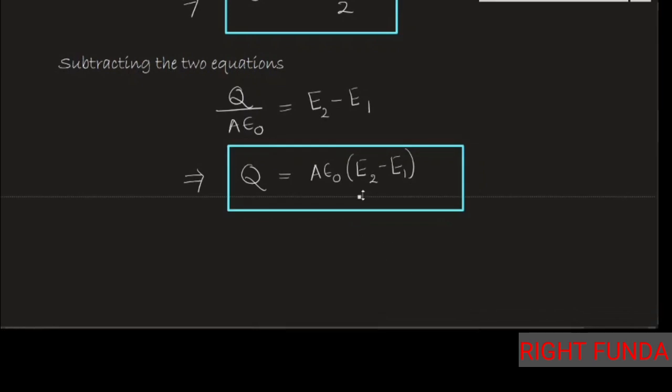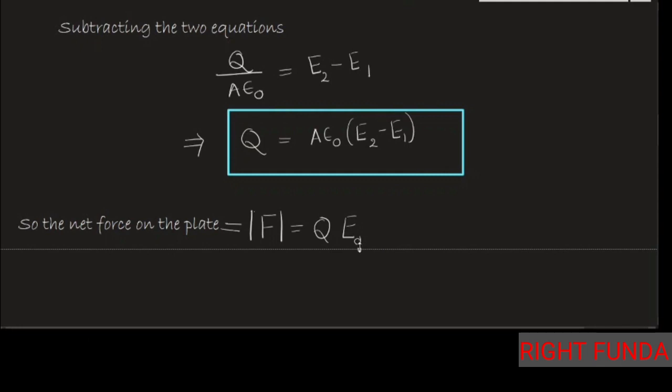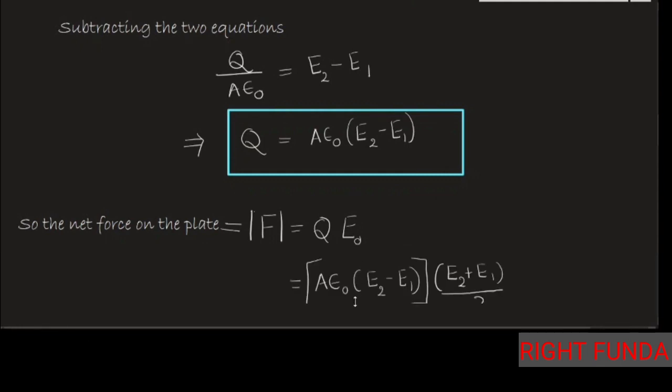Now from this result, I want to get the force, and the force will be due to the whole plate. The plate will experience force due to the external field, not due to its own field. So the net force on the plate can be calculated as F is equal to total charge on the plate into the external field E naught. We have got Q and E naught both. If you substitute Q is equal to A epsilon naught (E2 minus E1), and E naught is equal to (E2 plus E1) by 2.